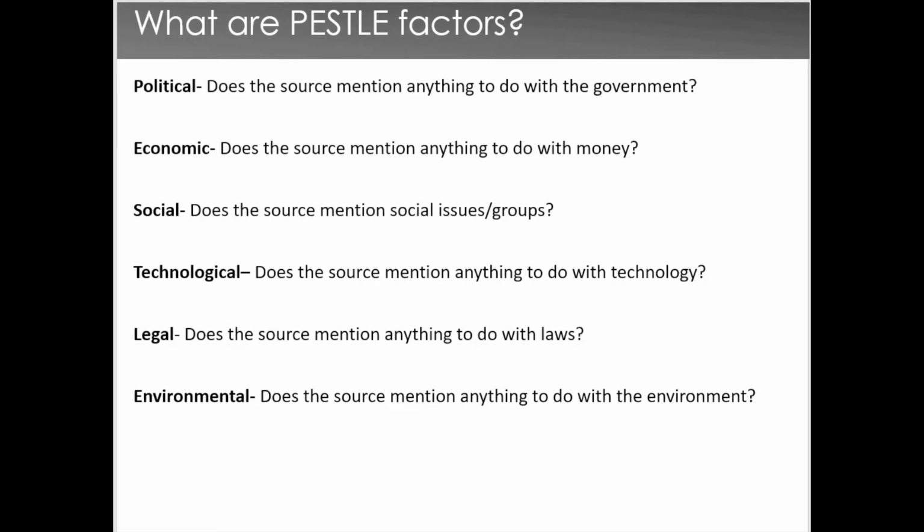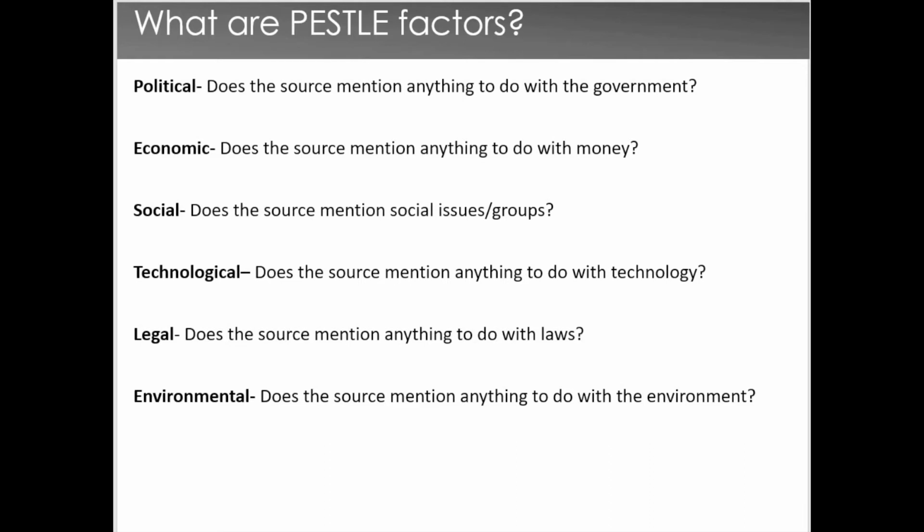And finally, environmental. Does the source mention anything to do with the environment? Now, when we think of the environment, my initial thought would always be to look at the external environment in terms of trees, plants, animals. However, there's nothing to say here that you can't consider somebody's own personal environment, where someone is living. Does it have a healthy environment for them? E.g., does it have sanitation? Are there toilet facilities for them to use?